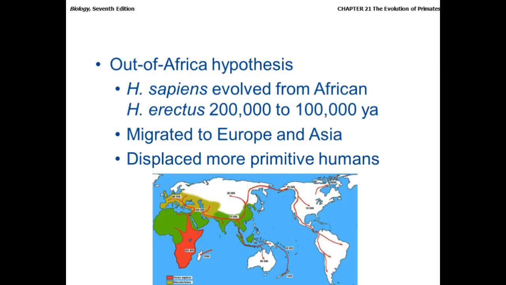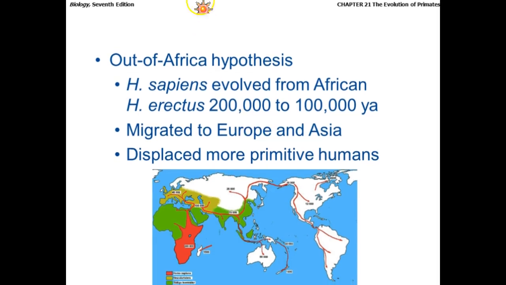Okay, and then we can look at how the different species of the genus Homo spread throughout Asia and all of the rest of the world. We have what's known as the out of Africa hypothesis, which is probably the most dominant hypothesis, that most of the Homo sapiens originated in Africa and spread outward from there.